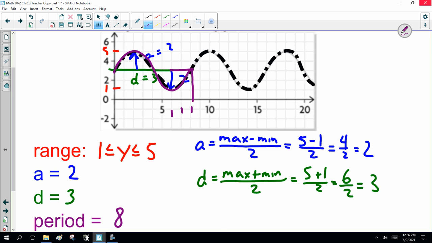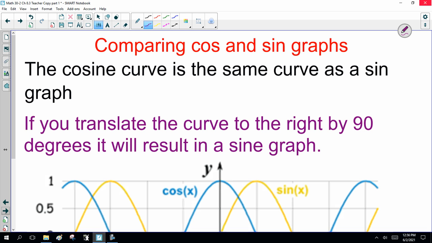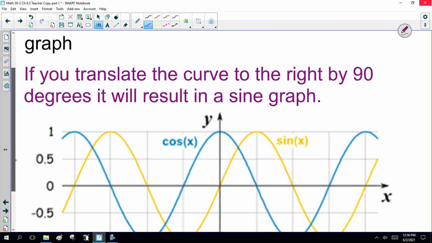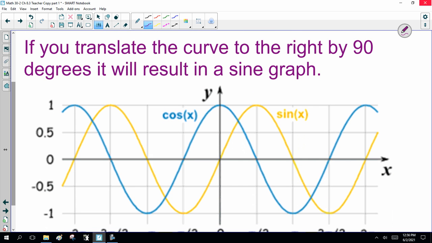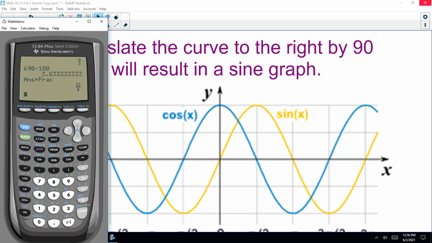Now, I need you to be able to do that. One side note, comparing cos and sine graphs. The cosine curve is the same curve as a sine graph. So, everybody grab your graphing calculator. We should do this. Y equals, I'm sorry, clear. So let's just do sine x.